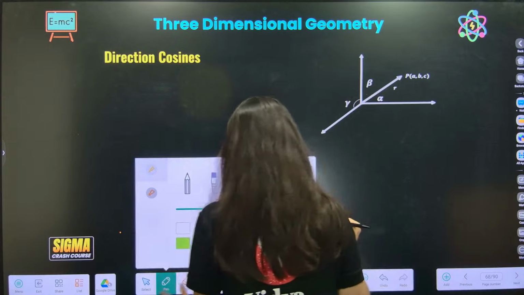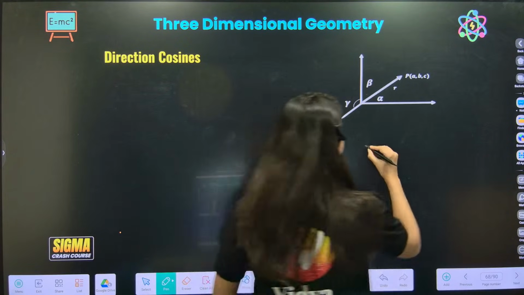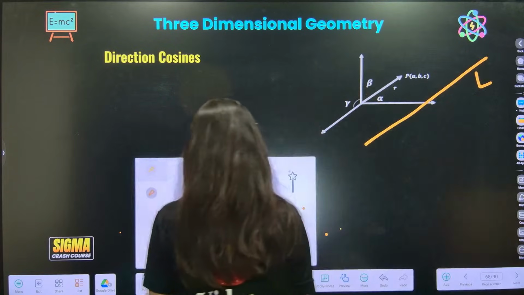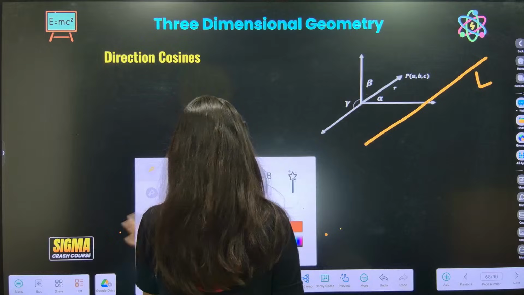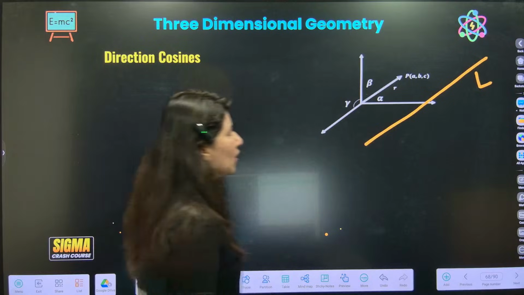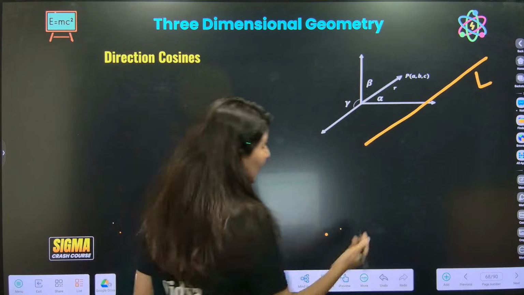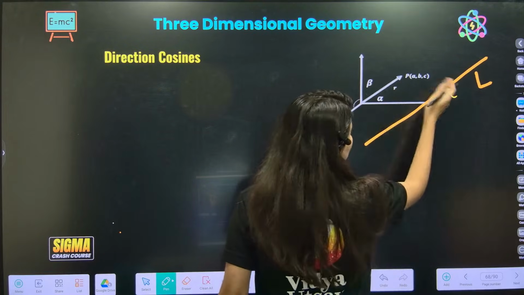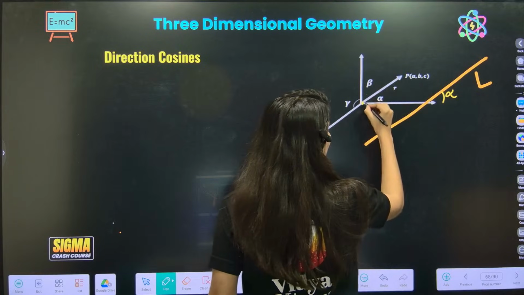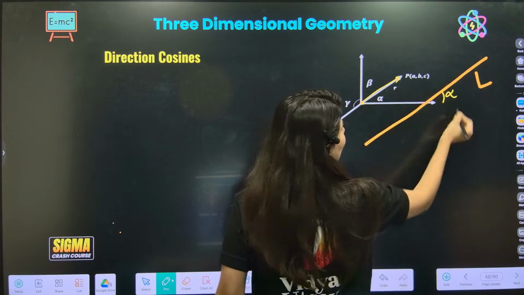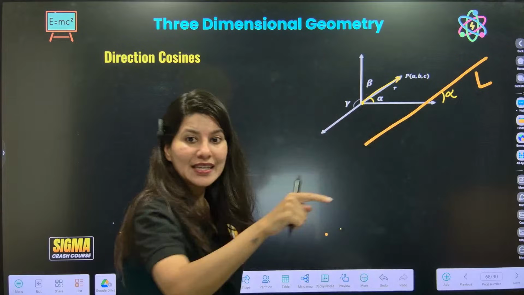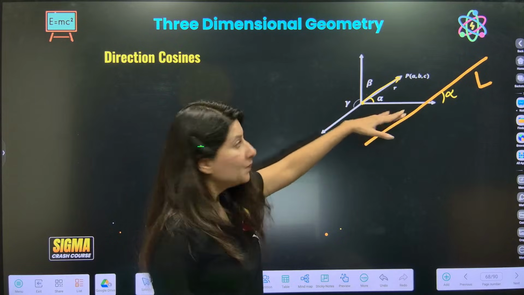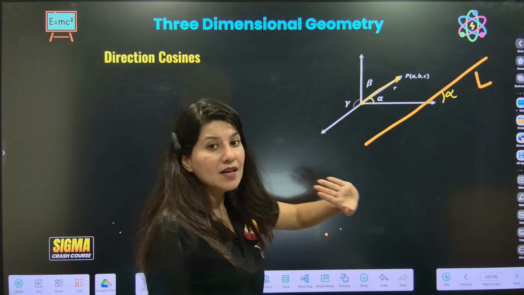Suppose we have a line in a plane. This is my line L. Now this line is making an angle of alpha with the x-axis. Because the direction is same, I need to make a vector parallel to this line. So this is alpha. This line is making an angle of alpha with x-axis, beta with y-axis, and gamma with z-axis.